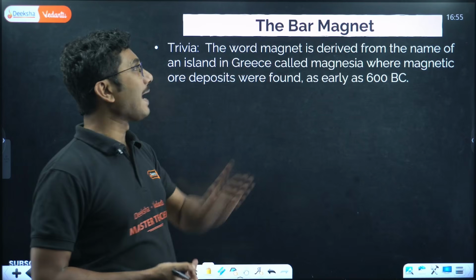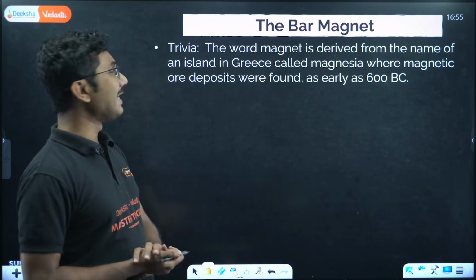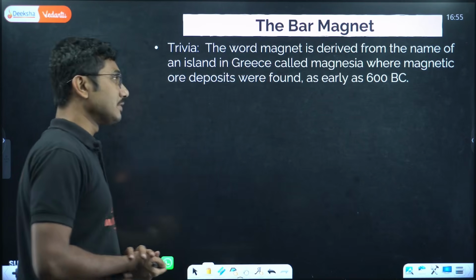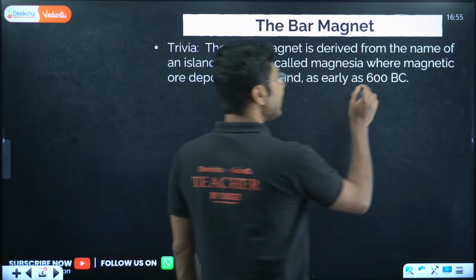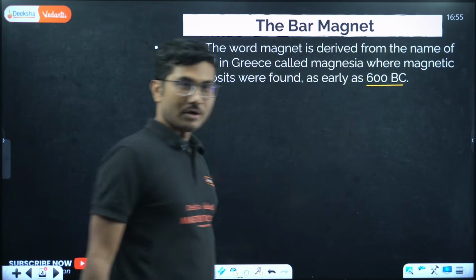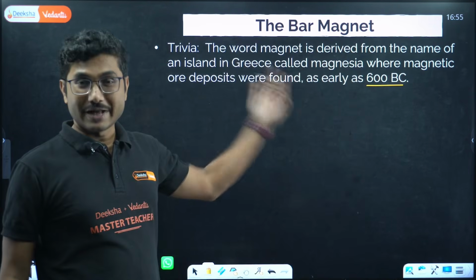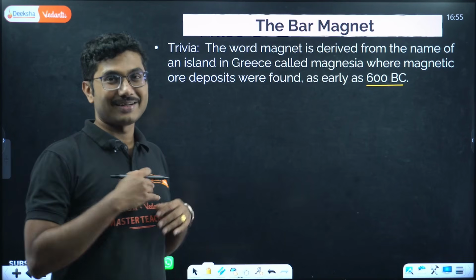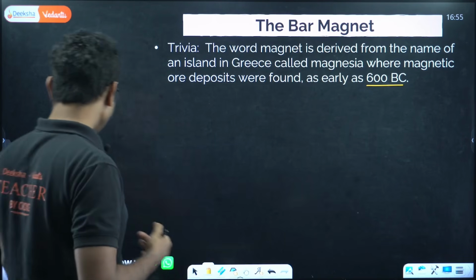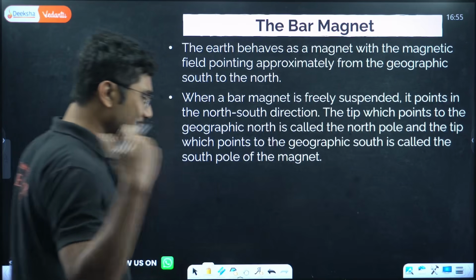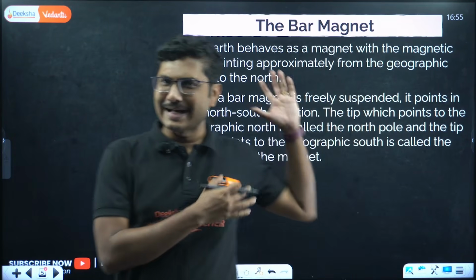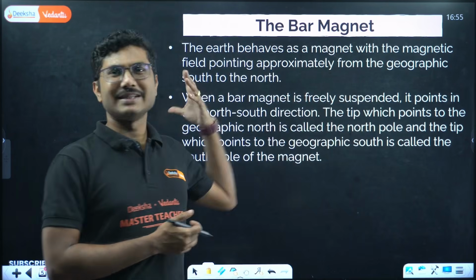So the word magnet is derived from the name of an island in Greece called Magnesia, where magnetic ore deposits were found as early as 600 BC. Okay, 600 before Christ. That was the time when it was first discovered, and since then it is with us, with our life altogether, right? It is one of the oldest things that we still use in our life. Not the exact ore from Magnesia, but the concept, right?